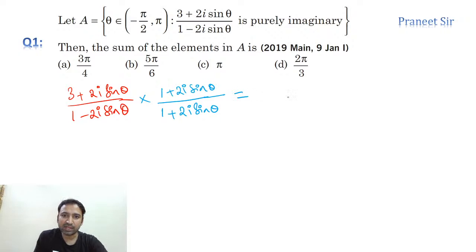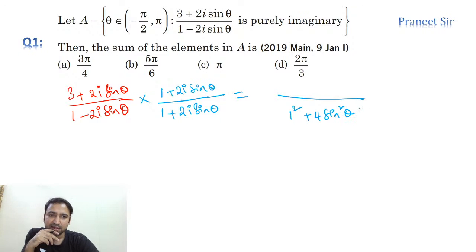Now let's calculate the denominator. Actually, we don't need to calculate it, but let's calculate this. Okay, no problem. Denominator is (x plus iy) into (x minus iy), which is x square plus y square. What is the answer, Shivani? Is it option D? Okay. Anyone else, guys? Anyone else got the answer? See guys, we need to calculate just the real part only. We don't need any imaginary part.